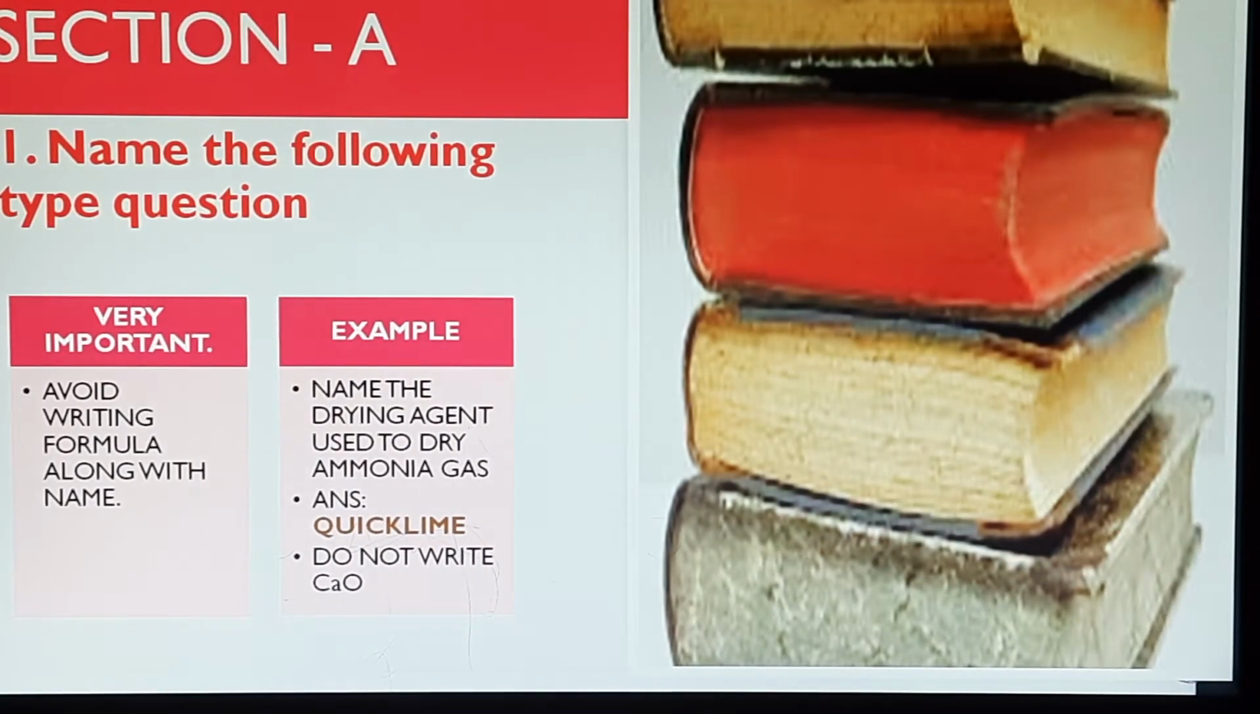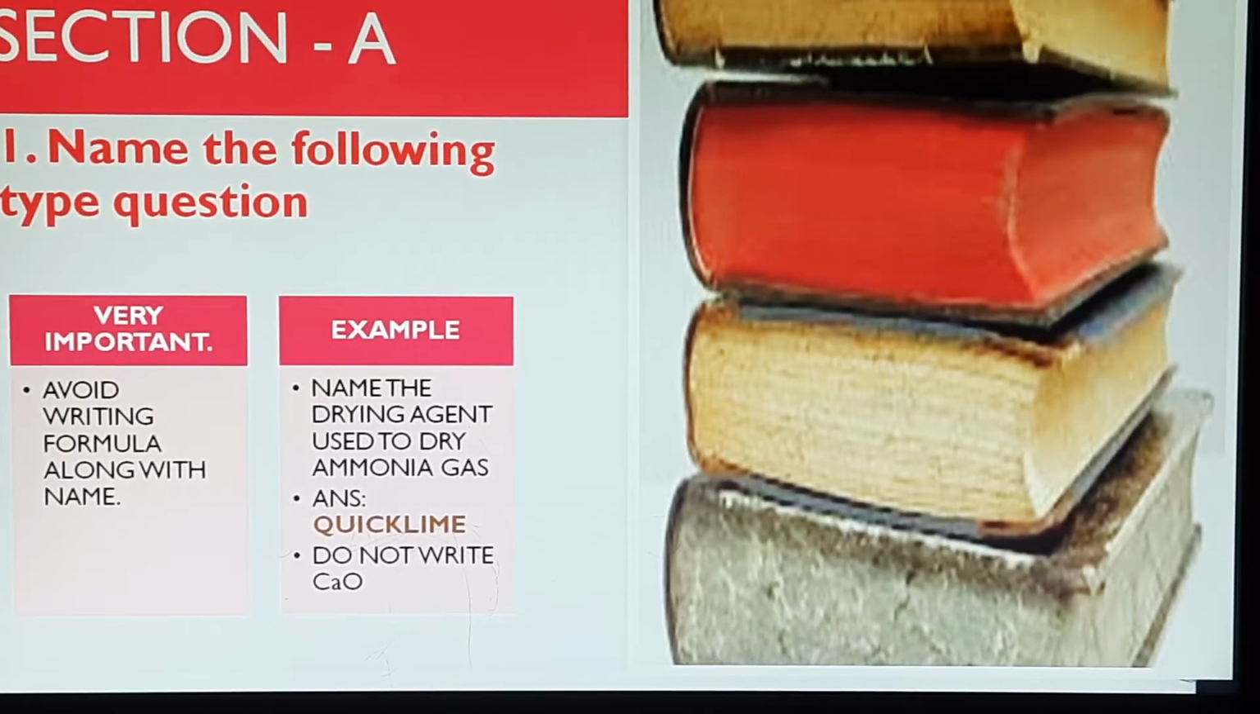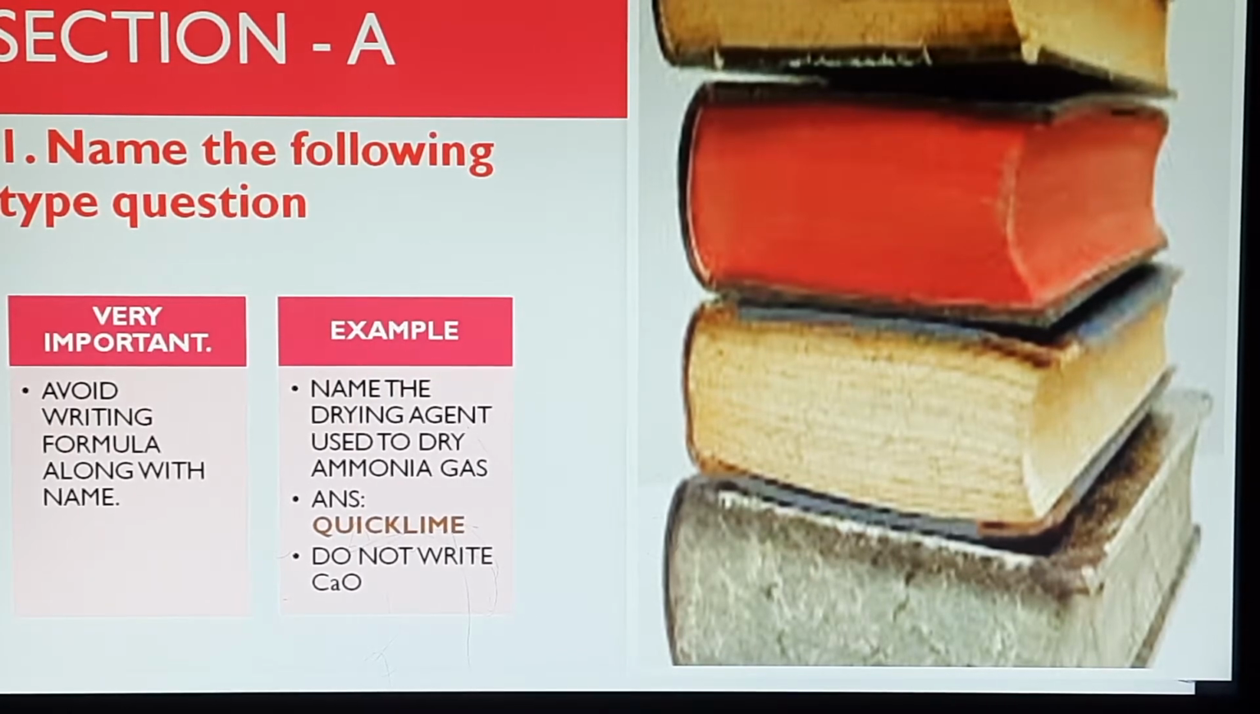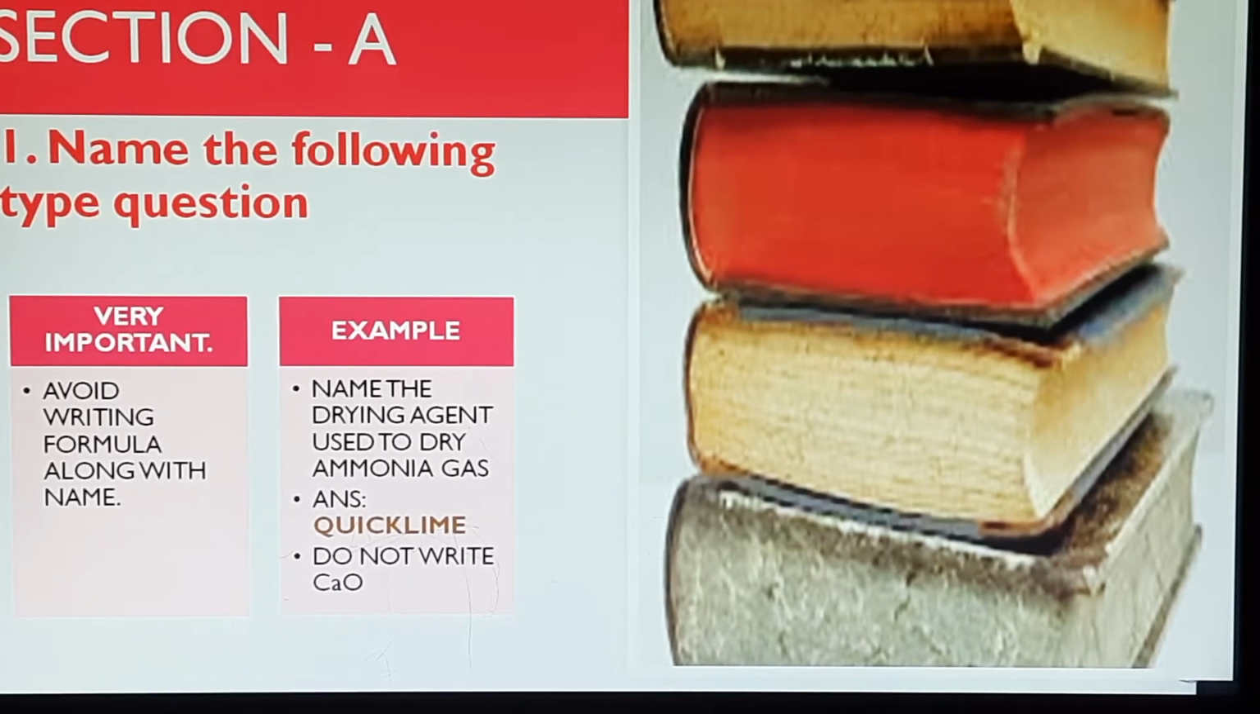Usually, I have seen over the years, in the "name the following" type of question, a very important thing is that many children write the formula. Please avoid writing the formula along with the name. I'll tell you the simple reason why. Suppose you are asked to name the drying agent used to dry ammonia gas and your answer is quicklime. If you write CaO along with quicklime, it's okay.